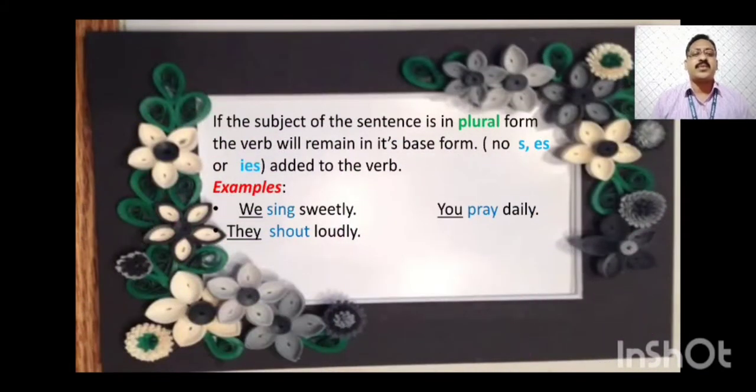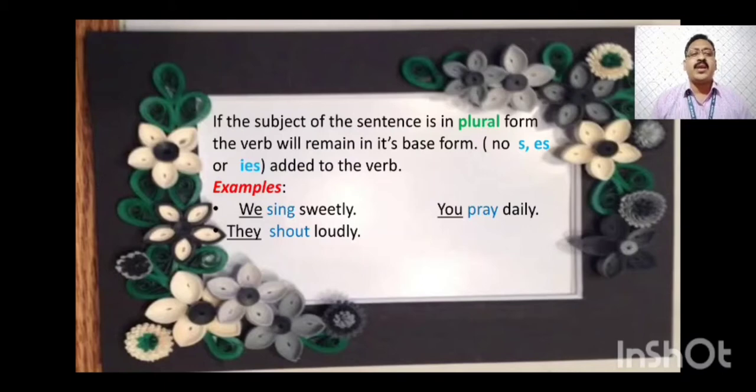If the subject of the sentence is in plural form, the verb will remain in its base form, with no s, es or ies added to the verb. It means if the subject is plural, don't use any s, ies or es with its verb. See examples. We sing sweetly. We is a plural pronoun, so there is no s, ies or es on its verb. Just sing.